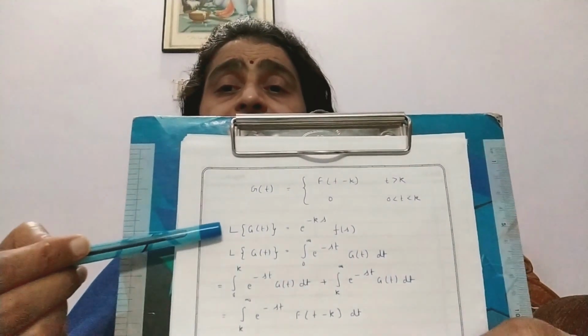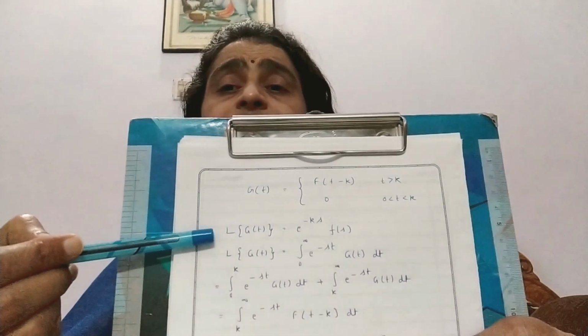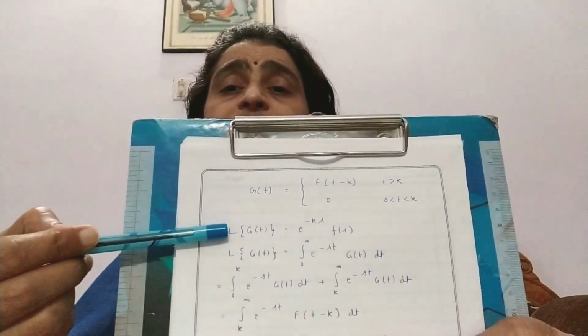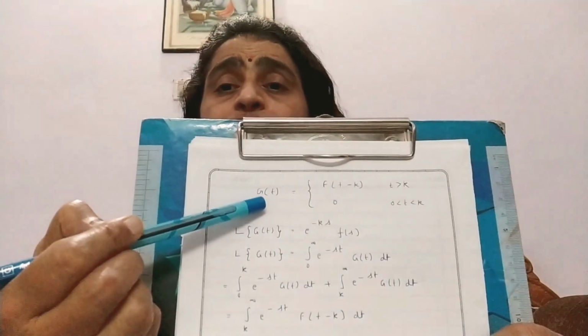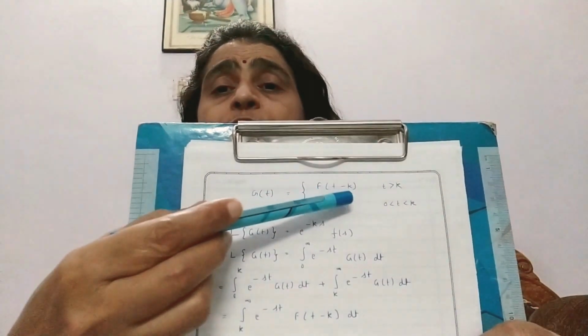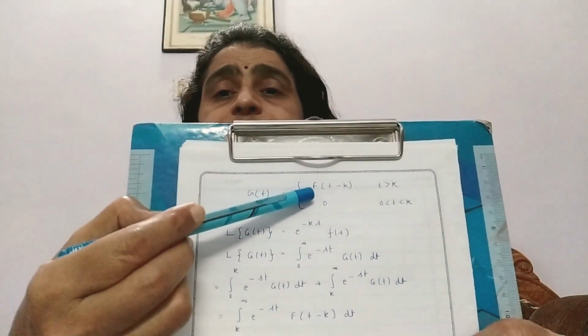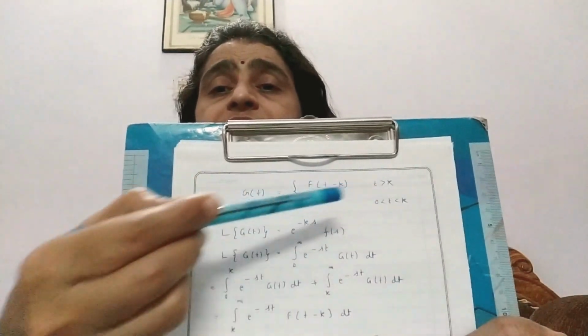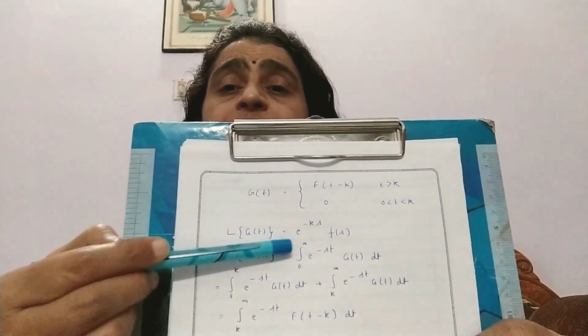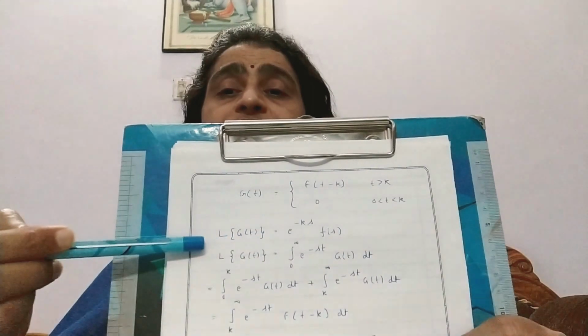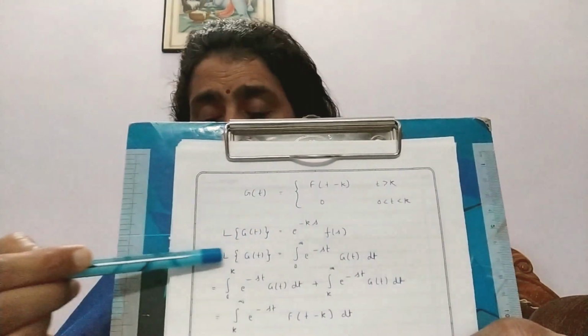This will be our second shifting property, or the statement of the second shifting property. Our new function G(t) is in the form of F. Under these conditions, it will have these two values and the statement will be equal to this equation. Again, please note that f(s) is the Laplace transform of F(t).